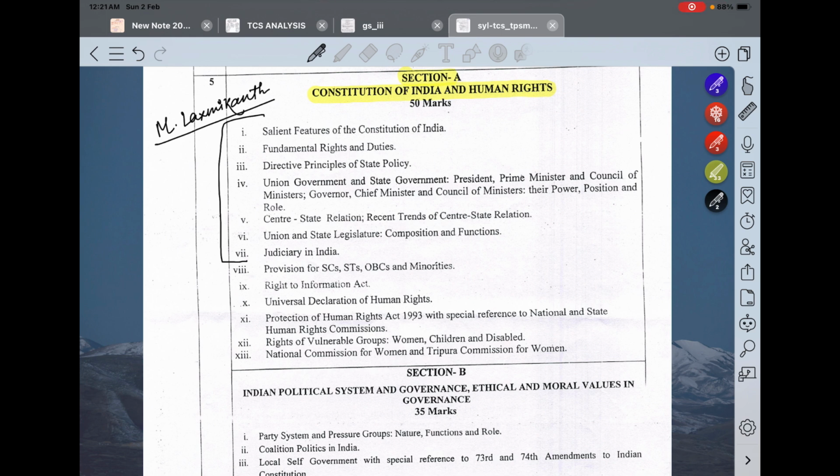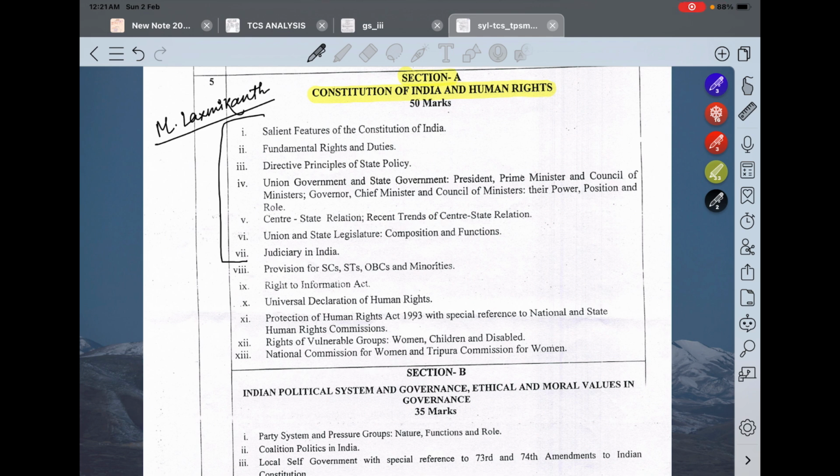Now, understand one thing. This book has been prepared for the civil services examination conducted by the UPSC. So they have covered quite extensively, but you don't have to read every topic extensively.